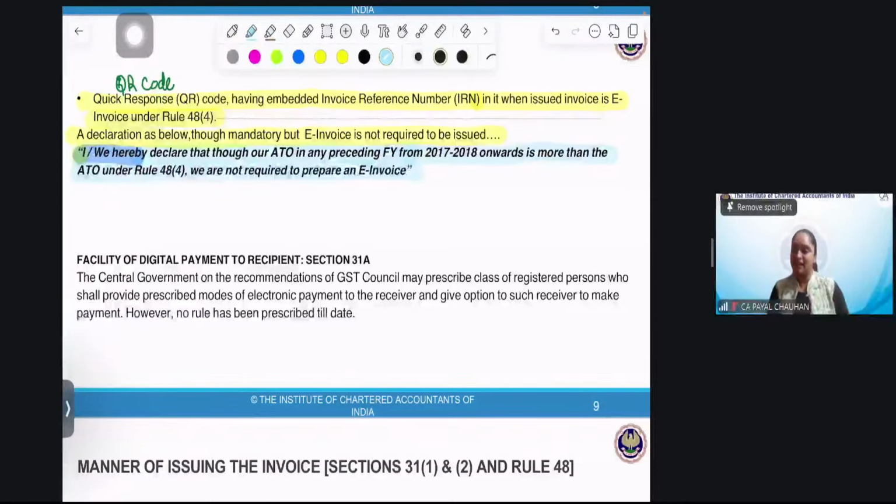So it is just I need to tell you sometimes you have to give options while making digital payment to the recipient, right? And in that behalf, rules will be drafted by central government on the recommendation of GST Council. So it is yet to be made. So it is just a section which I have covered.